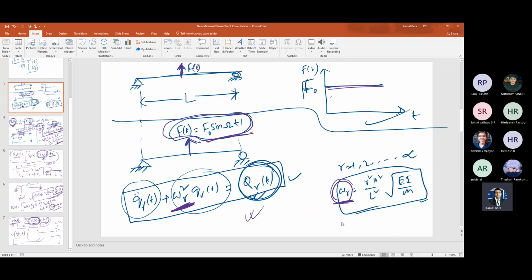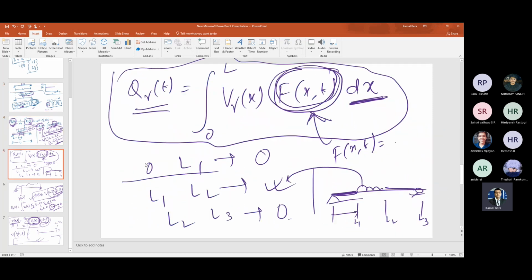For cantilever, I don't remember omega 1, something like 4 point something, from the solution of the transcendental equation 1 plus cos beta L cos hyperbolic beta L equal to 0. For any other boundary condition, the characteristic equation changes, so the eigenvalues will be different, and finally the eigenfunction will also be different.